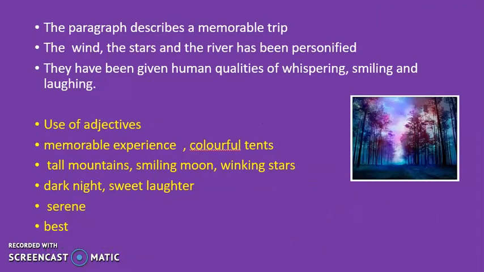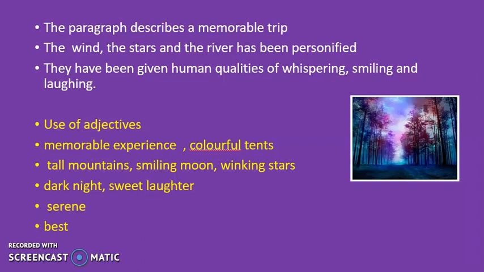Let's have a small discussion. So our paragraph describes a memorable trip. You will also be writing something similar to this in your workbook. The wind, the stars, and the river have been personified, which means I have given them human qualities. For example, the wind, I have made it whispering and begging. The stars, winking.